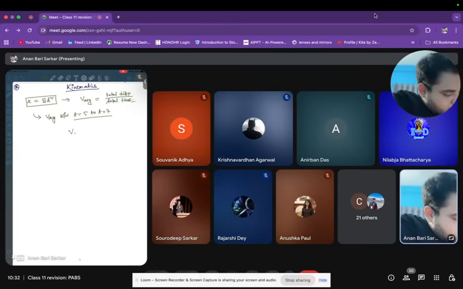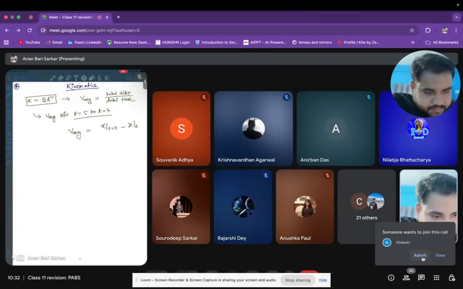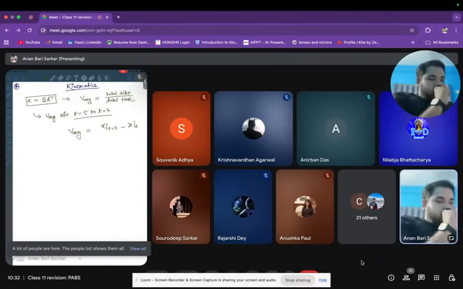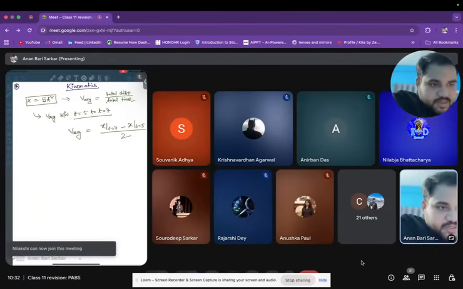You learn v average equals total displacement, means x at t is equal to 7 minus x at t is equal to 5, divided by 2. That is what you discuss.